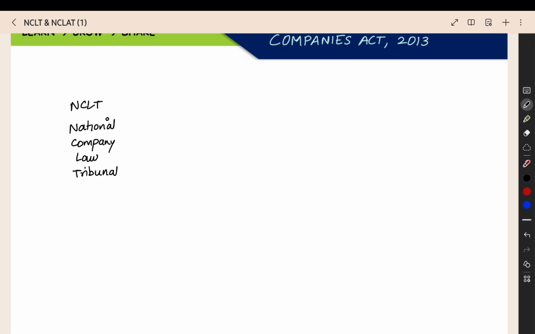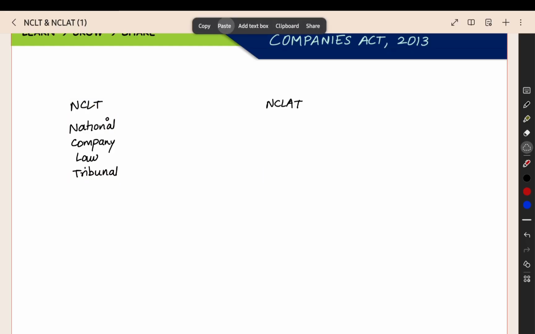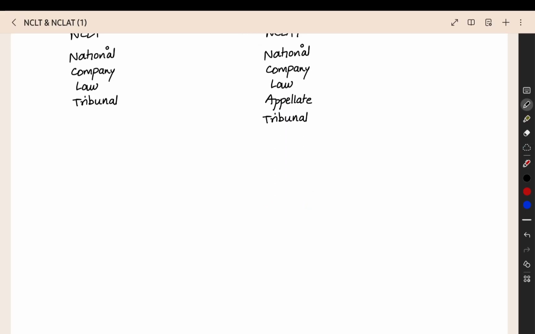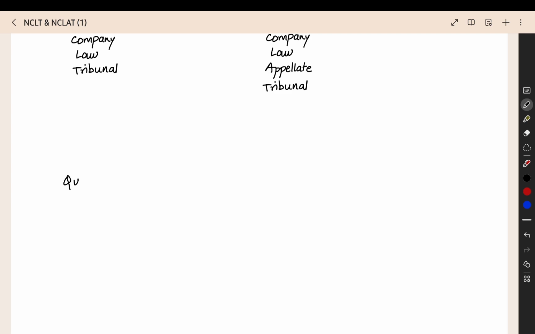And we are having NCLAT, which is the same thing, but appellate tribunal. So this is the meaning of NCLT and NCLAT. These are all quasi-judicial bodies.